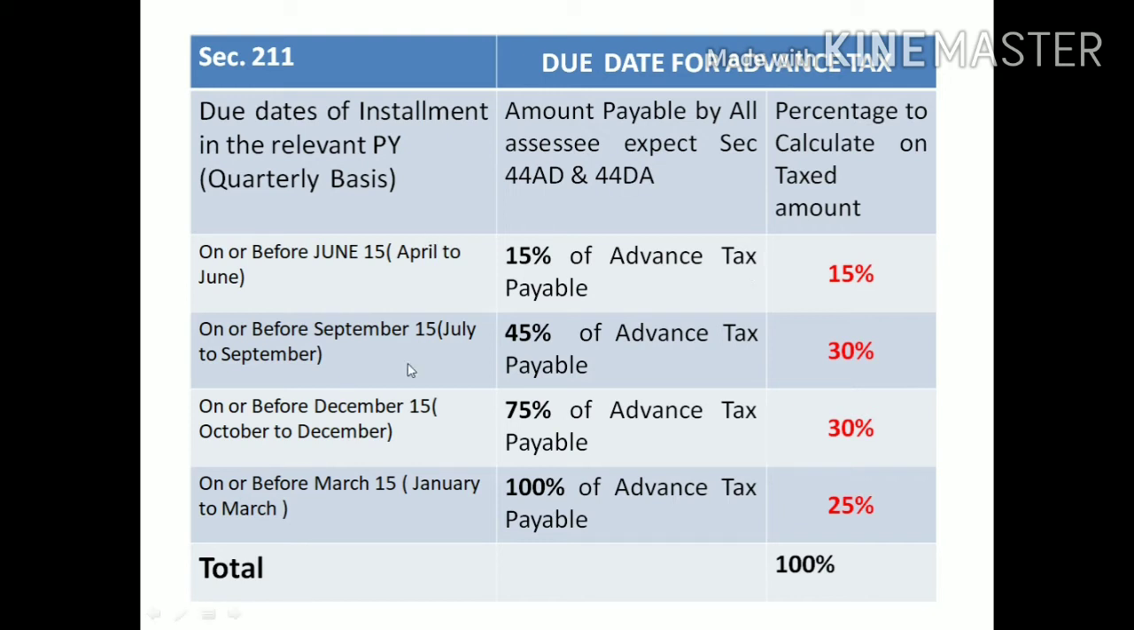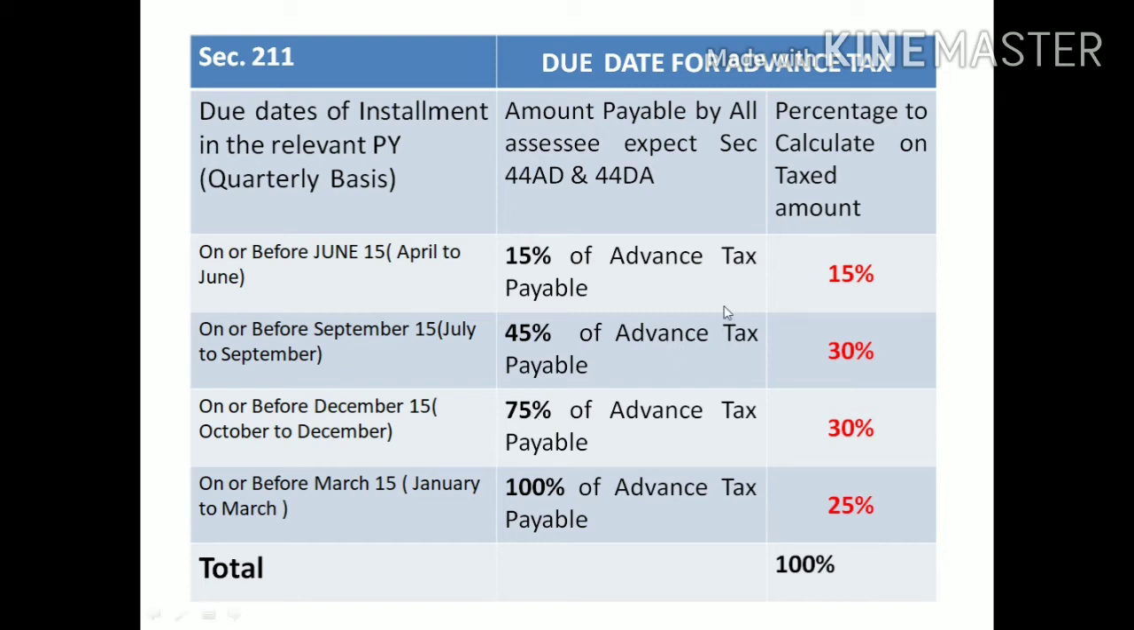This is the due date, then the percentage of amount that needs to be calculated. How much amount should be covered for completion of each installment? The first installment should cover 15%. The second installment should cover 45%. The third installment should cover 75%. The last installment should cover 100%.